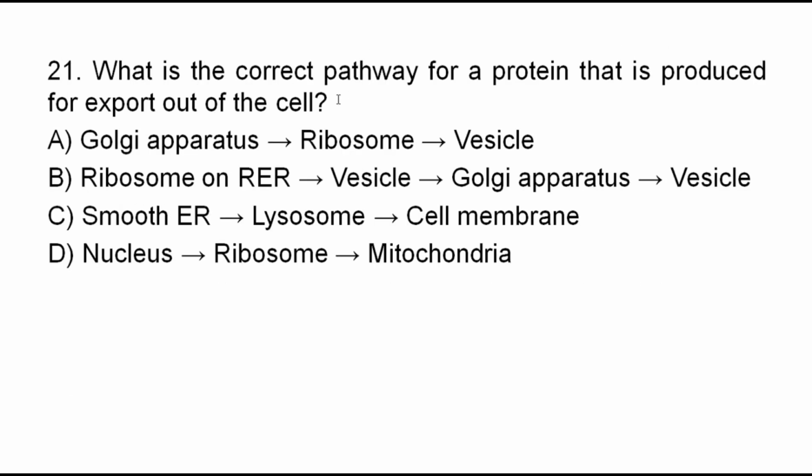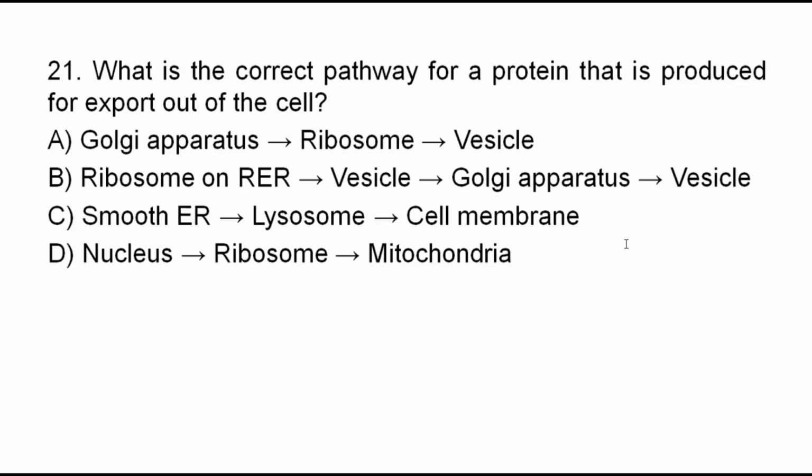Question number 21. What is the correct pathway for a protein that is produced for export out of the cell? A. Golgi apparatus, ribosome, vesicle. B. Ribosomes on rough endoplasmic reticulum, vesicle, Golgi apparatus, vesicle. C. Smooth endoplasmic reticulum, lysosomes, cell membrane. D. Nucleus, ribosomes, mitochondria. Which one is the correct answer?